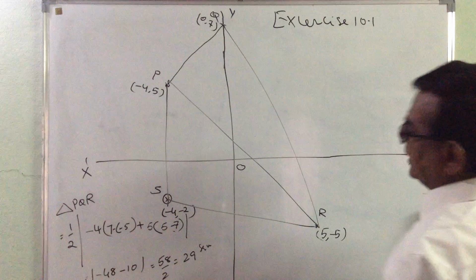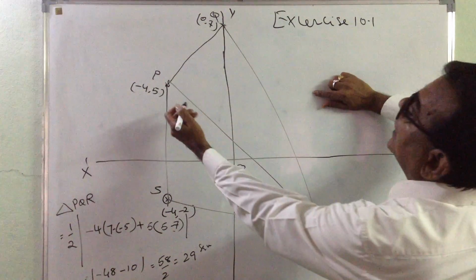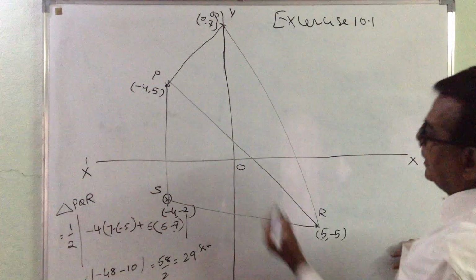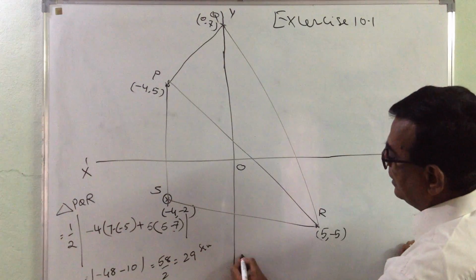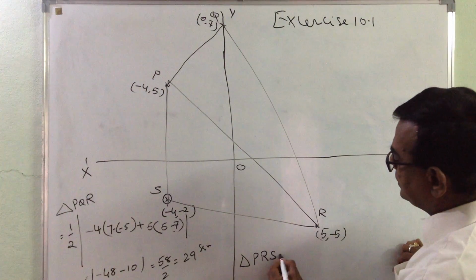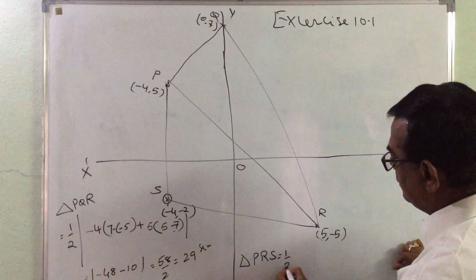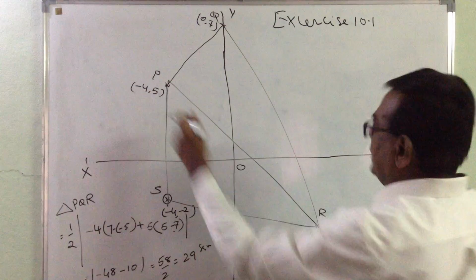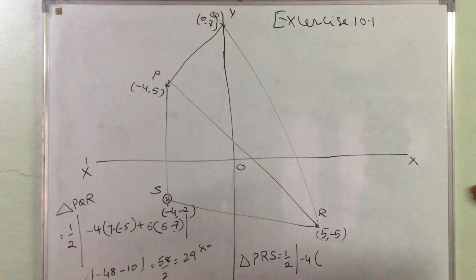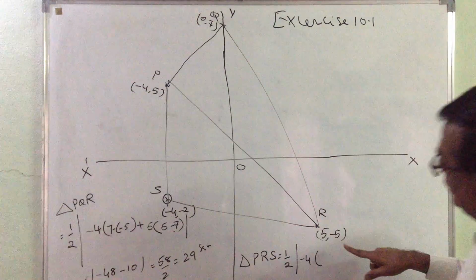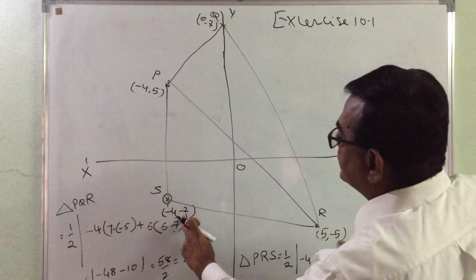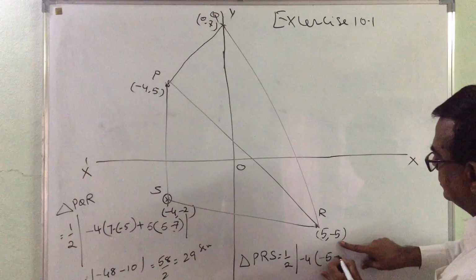Let us see the second triangle. The second triangle is going to be this, this and this. So for the second triangle, let us take triangle PRS. This is equal to half of modulus of x1, that is -4, into (-5 minus of -2, that is +2).